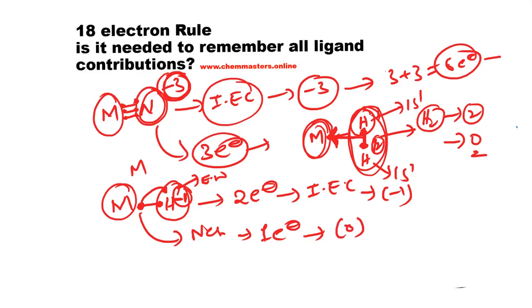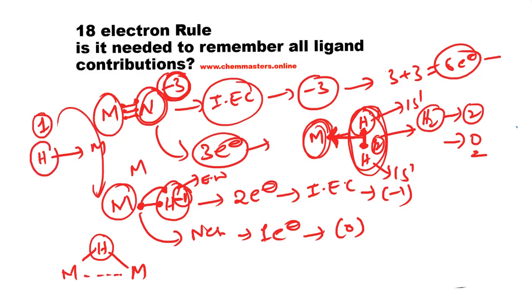Got it? Now just consider the bridging hydrogen. If hydrogen connects with 2 metals, what is the charge of hydrogen? Simply, hydrogen can make coordination with the metal through only 1 electron. In that case, in ionic electronic count, the hydrogen should always bear -1 oxidation state.